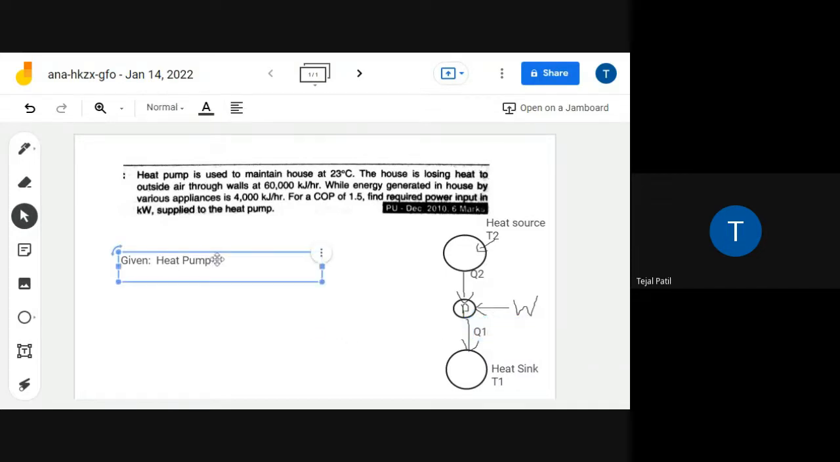Okay. So now tell me that what is given in the question? Heat pump is used to maintain house at 23 degrees Celsius. Now tell me this 23 degree Celsius temperature is of T2 or T1? T1. Any other answer? Or T1 is correct?